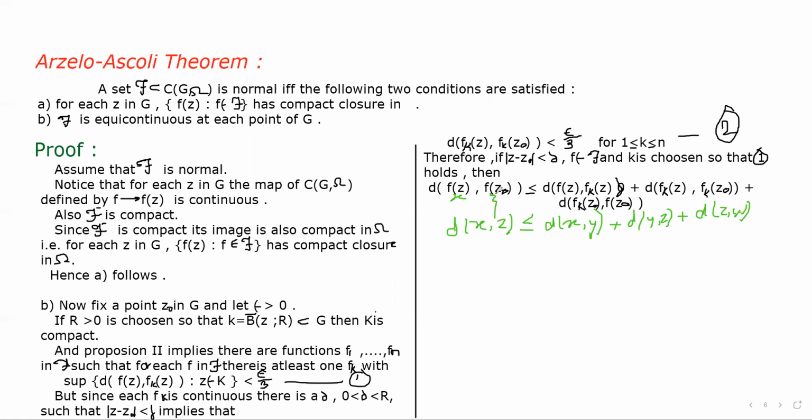Sorry, we need to denote it as w. So we get this. Okay, so this is our triangle inequality. What did we use here? We used the triangle inequality. So we get this.